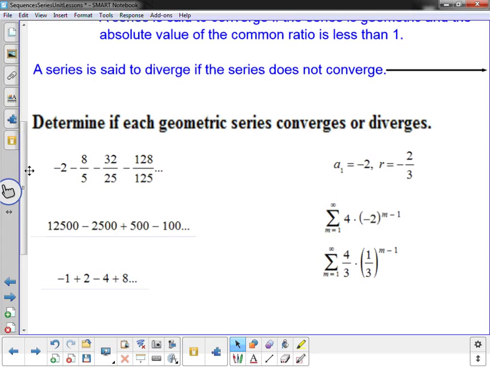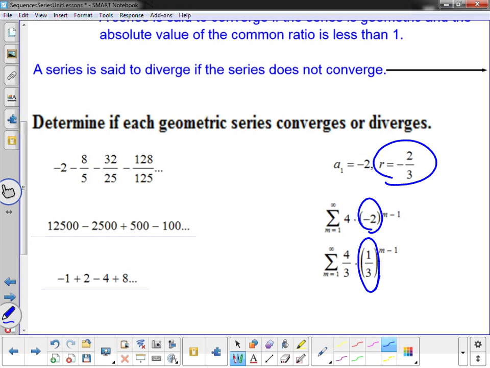Okay, so you're back. So here's what I do. I'm going to do the 3 easy ones first, and then I'll come back and look at the harder ones. When I talk about easy and hard, I'm talking about the fact that over here, they told me what the common ratio was. Remember, in the sigma notation, the thing with the exponent is the common ratio. So when I look at the top one, my common ratio is negative 2/3. Absolute value of negative 2/3 is 2/3, which is less than 1. So we would say that this one will converge.